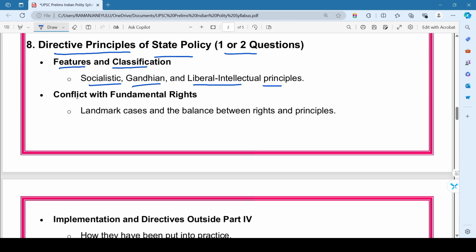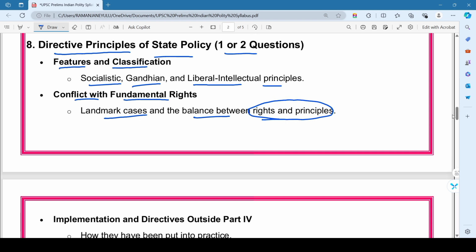So then coming to second topic, that is conflict with fundamental rights. That is how directive principles conflict with fundamental rights. Here we mainly highlight landmark cases and balance between the rights and principles.